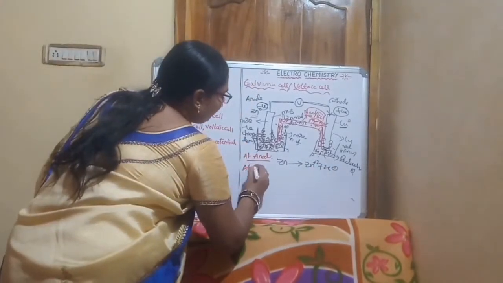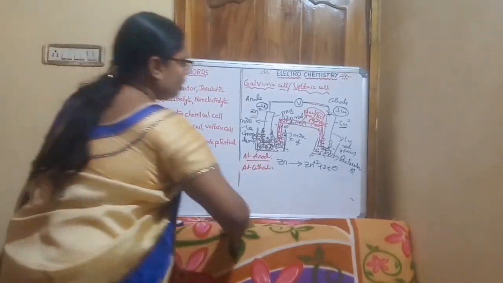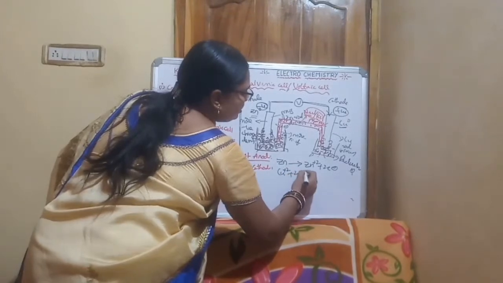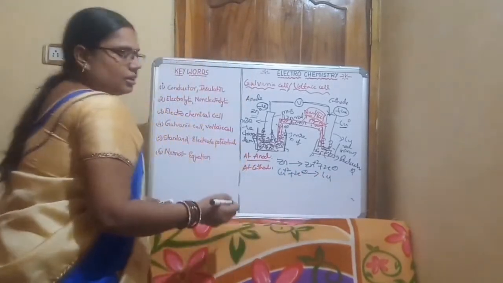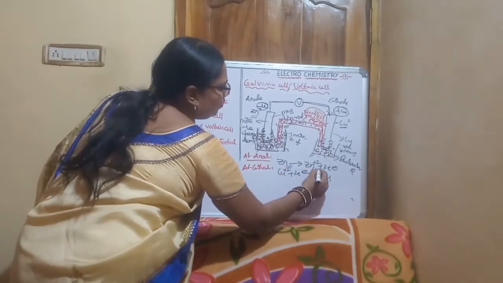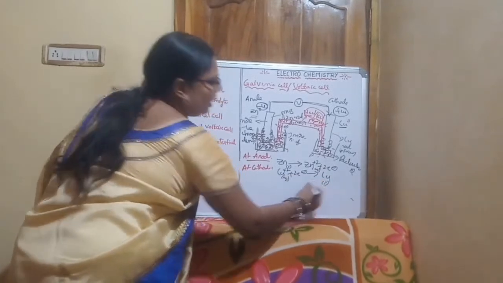At cathode, Cu+2 takes 2 electrons and forms copper. Zinc and copper are in the solid phase, while Zn+2 and Cu+2 are in the aqueous phase.